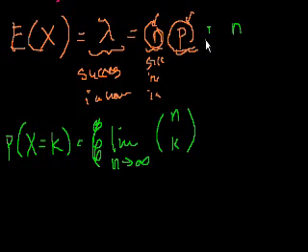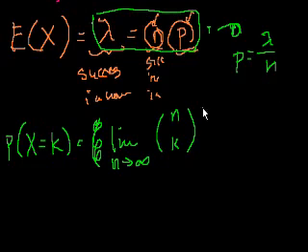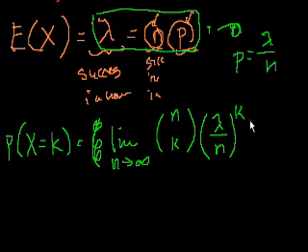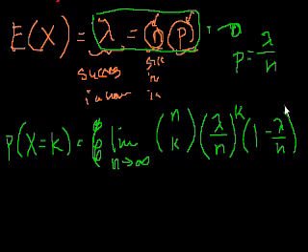N times p is lambda, so let me just write that down. P is equal to lambda divided by n. I just rearranged this up here, right? So our probability of success is lambda over n. And we're saying, what's the probability that we have k successes? And then, what's the probability that we have a failure? Well, it's 1 minus the probability of success. And how many failures are we going to have? How many moments will not have a car pass? Well, we have a total of n moments, and k of them were successes. So we'll have n minus k failures.